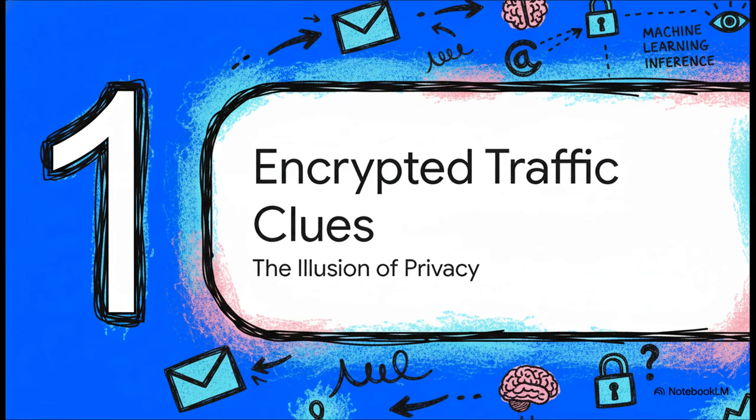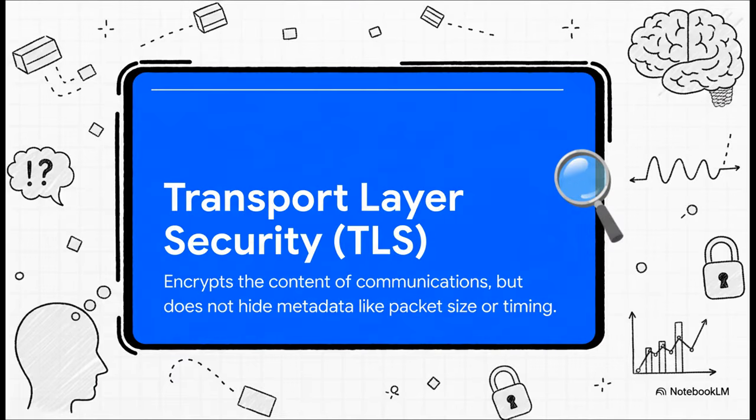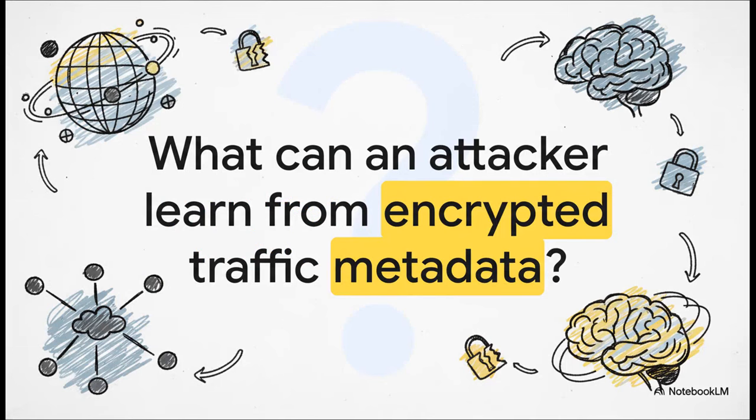So we generally assume that an encrypted connection to an LLM keeps the conversation private. Is that a safe assumption? No, it's not. While Transport Layer Security, or TLS, does encrypt the content of the messages, it doesn't hide the metadata. Things like the size of the data packets and the exact timing of when they're sent are still visible to a network observer.